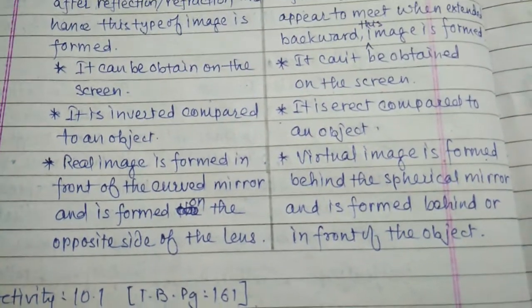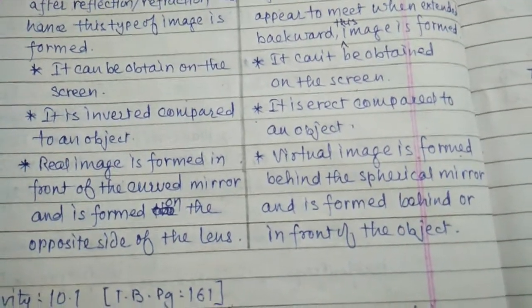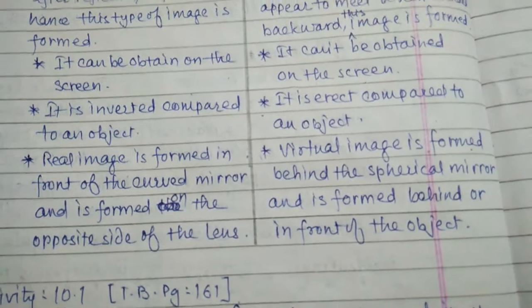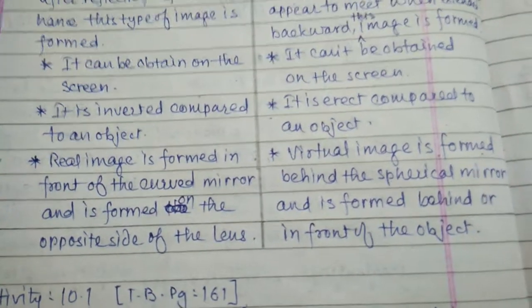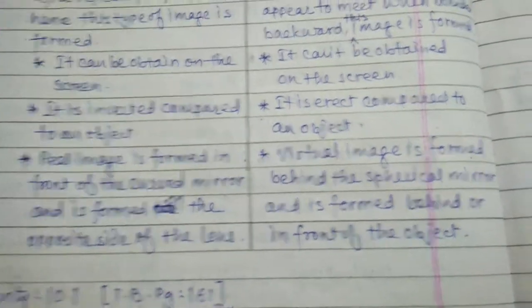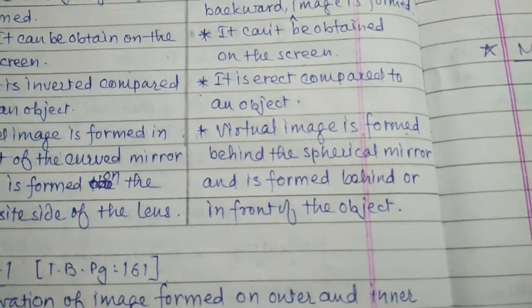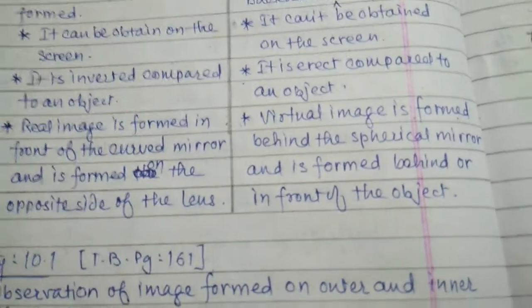If a real image is formed by a mirror, it is in front of the mirror, but when a lens is used, the real image is formed on the other side of the lens. But a virtual image is formed behind the spherical mirror, and is formed behind or in front of the object.